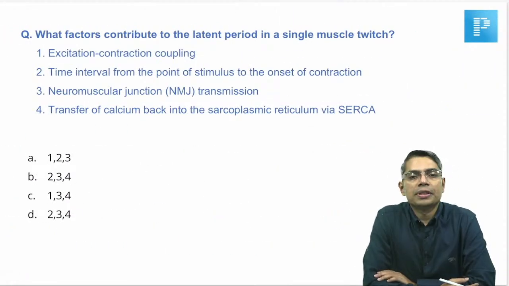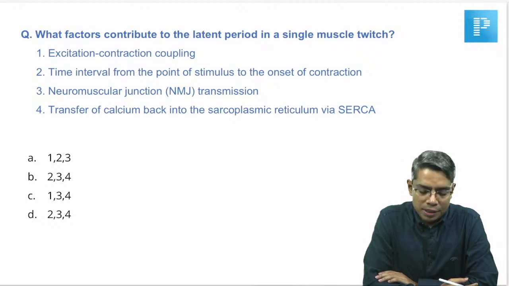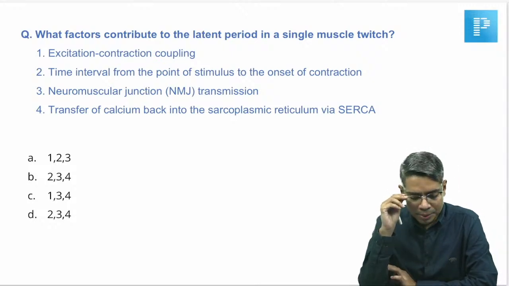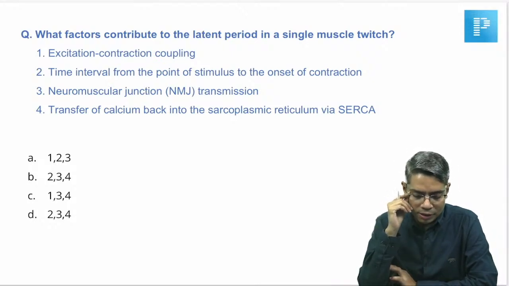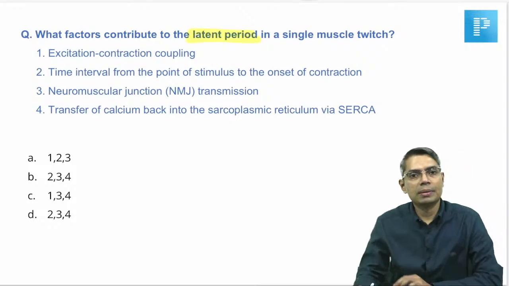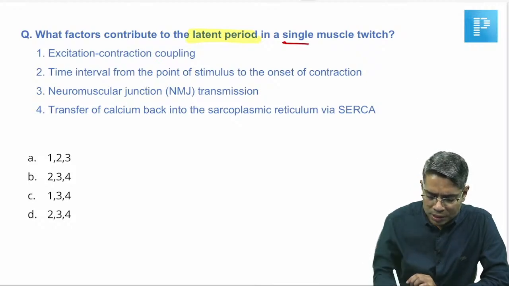So, now this is a question which I have discussed in my main video lecture. In the RR video lecture it is not there. The previous two questions are already there in the RR video as well as the main video, but this question: what factor contributes to the latent period of a single muscle twitch? Okay, single muscle twitch, or basically the proper word will be simple muscle twitch.